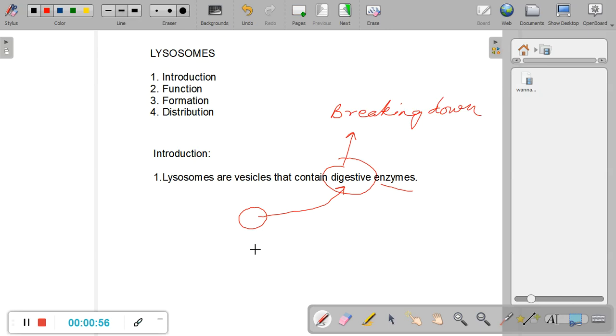Let me increase the size of the pen nib. Alright, and what is an enzyme? Now, enzymes are special types of proteins. Let us try to understand what proteins are. Proteins are substances or biomolecules that make up our body. For example, our hair is made up of protein. Our skin is made up of protein. Our bones are not made up of proteins. They are made up of something else known as calcium.